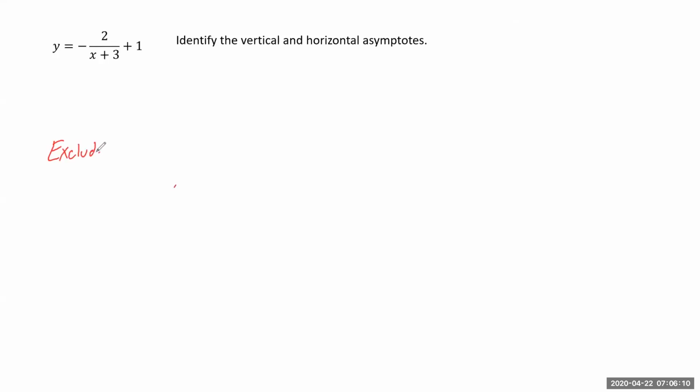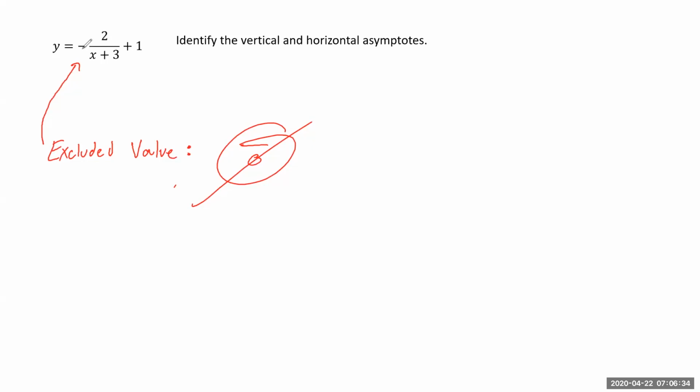And the reason that we call it an excluded value is that it is the x value that we are not allowed to have in this equation. And you can think, well, why is it excluded? Dividing by 0 is an absolute no-go. Cannot divide by 0. So what would be that value that would cause us to divide by 0?